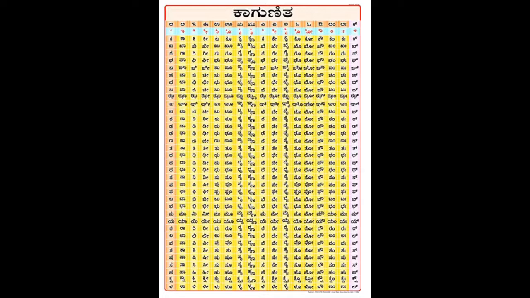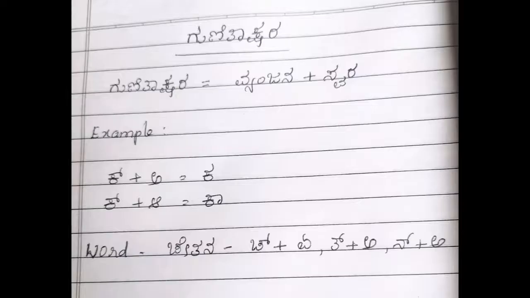In a word, say we consider the word Chetana. How is it formed from the Gunitaksharas? First we take Che: Ch plus A, Che. Ta plus A, Ta. Na plus A, Na. So it becomes Chetana. Here it's very important which swara we are using for that particular Vyanjana. And it's a very easy concept.